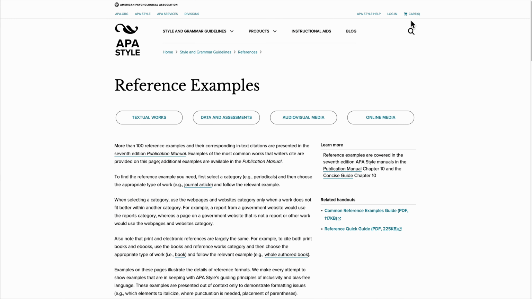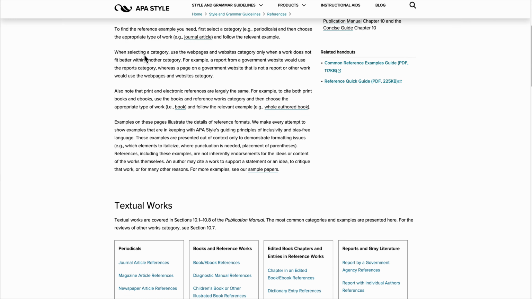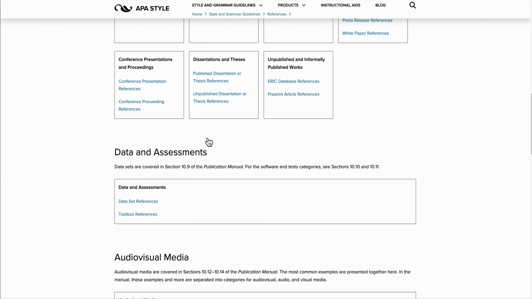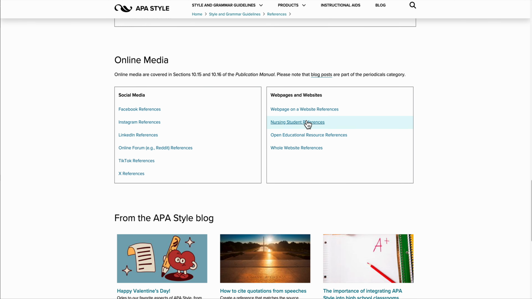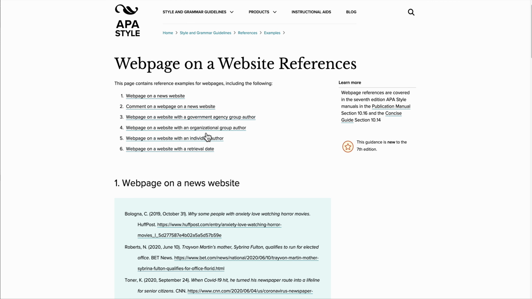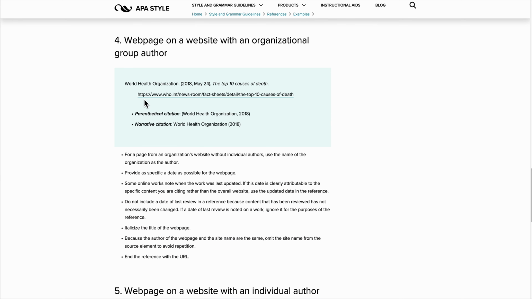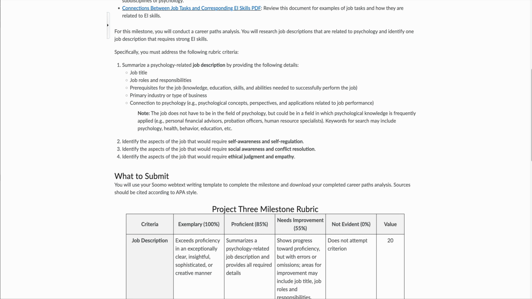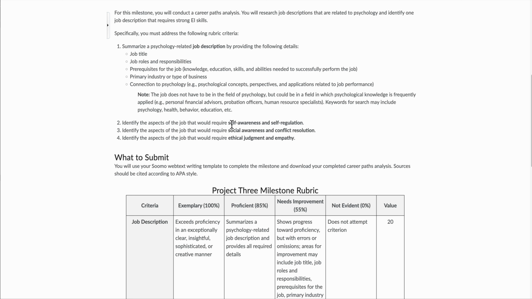And if you're ever in doubt, you can go to apastyle.apa.org, which gives you information about how to cite websites, a web page on a website. So say it was Indeed.com, that would be an organizational group author, which would just be Indeed. So it would be Indeed, 2025, comma, the date that it has, and then probably the title of the job, and then include the actual website. And then just make sure that you're doing each of these things.